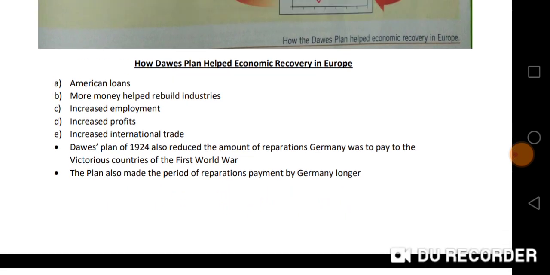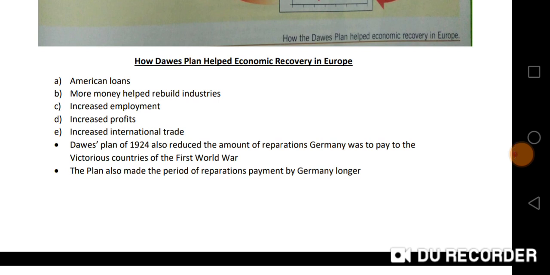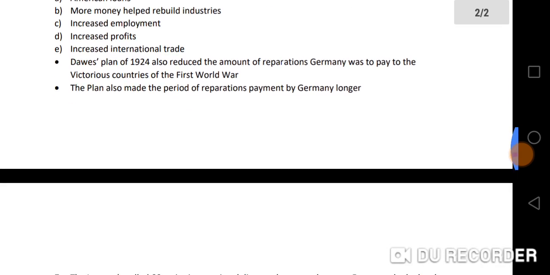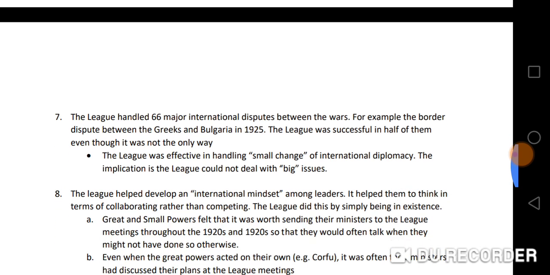And so the Dawes Plan of 1924 also reduced the amount of reparations that Germany was to pay to the victorious countries of the First World War. And the plan also made the period of reparations payment by Germany longer.